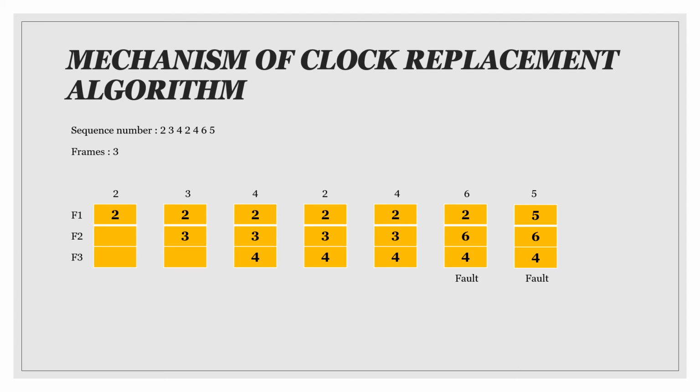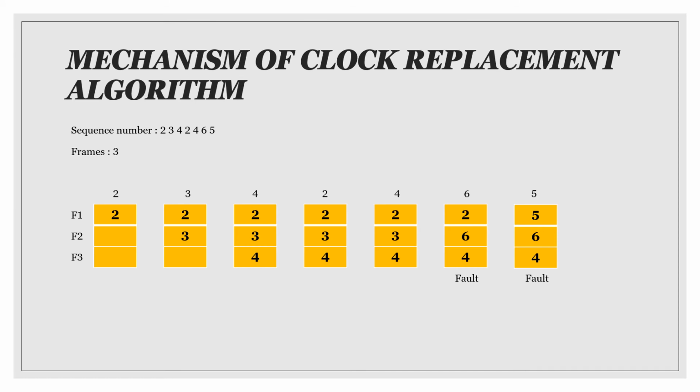Then the number 4 comes. There is also the same repetition of number 4 like before, so the reference bit is equal to 1. So it is cleared and the hand is advanced to the next page. This process is repeated until a page is found with R equal to 0.